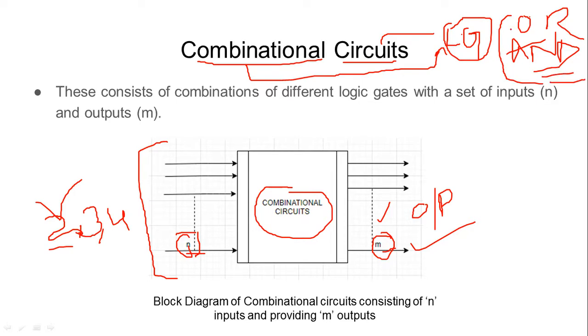It could be like two OR gates connected within one circuit, or one OR, one AND, one NOR, or any XOR or XNOR connected together. So any combination of different logic gates grouped together will make a combinational circuit. These consist of combinations of different logic gates with a set of inputs and some set of outputs. So this is the idea behind a combinational circuit.